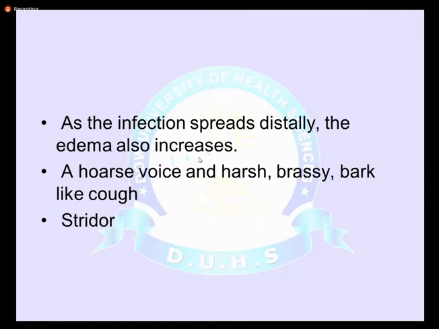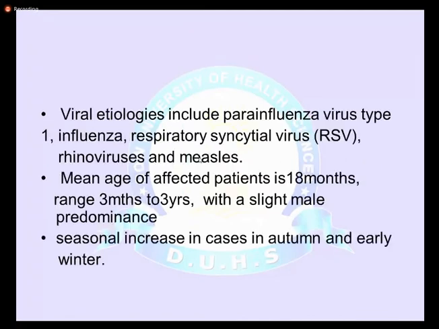They usually have more pronounced stridor, which is basically inspiratory stridor, and they usually have a hoarse voice with a bark-like cough. Croup is basically inspiratory stridor.